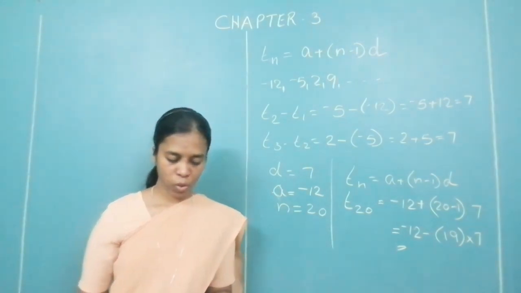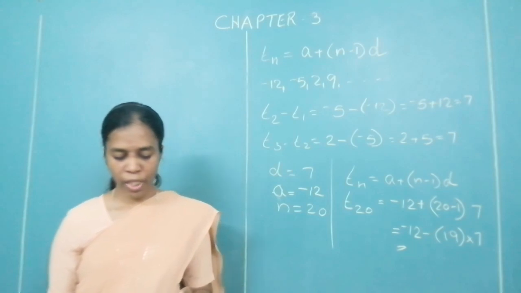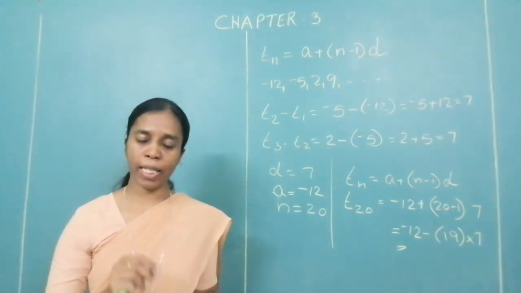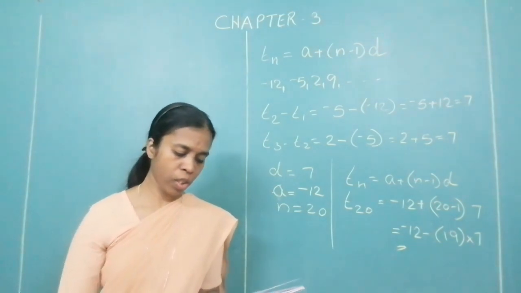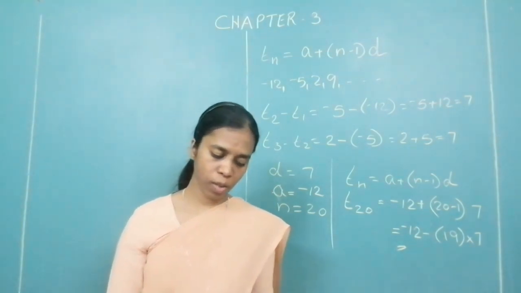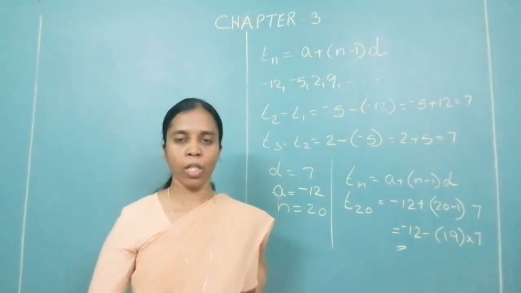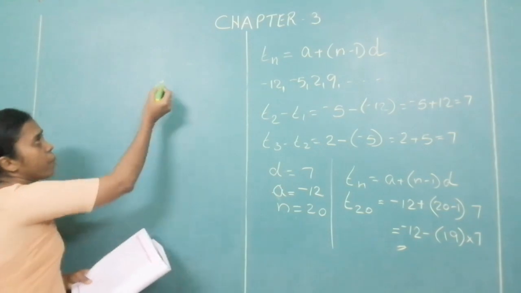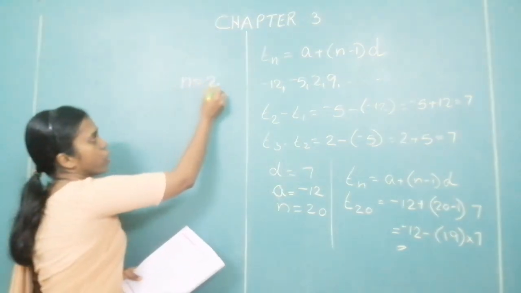Okay. Next question. Given arithmetic progression, means now you are told that this is an arithmetic progression. 12, 16, 20, 24. Find the 24th term of this progression. Direct question it is. Find the 24th term. So what is your n? n is 24.